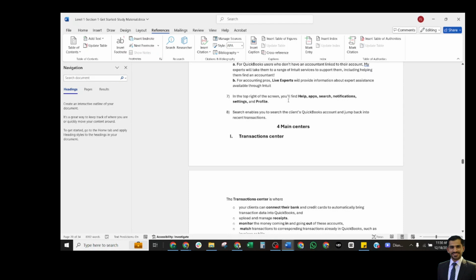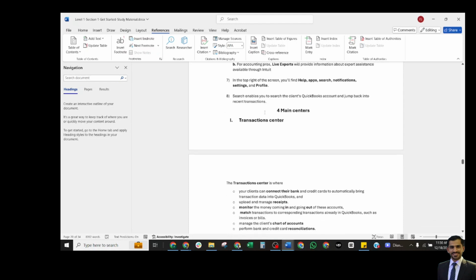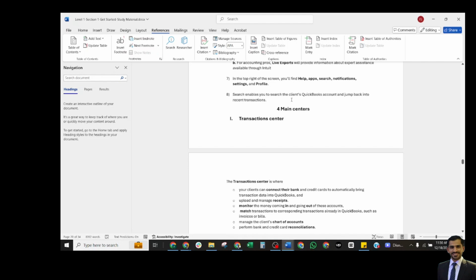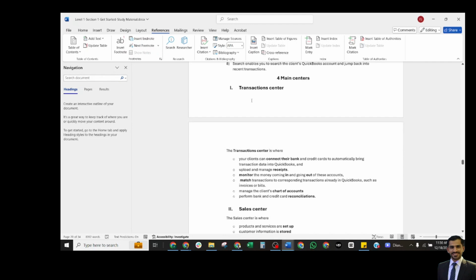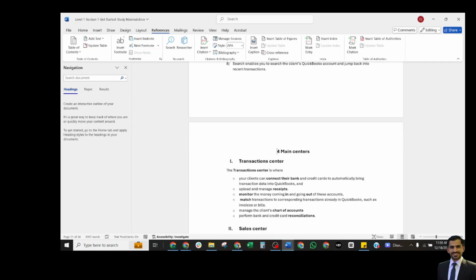In the top right of the screen, you will find help, apps, search, notifications, settings, and profile. Search enables you to search the client's QuickBooks Online account and jump back into recent transactions. Main centers. Now we shall discuss the main centers of QuickBooks Online.